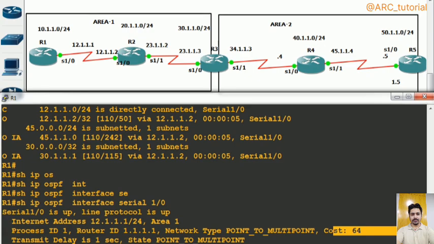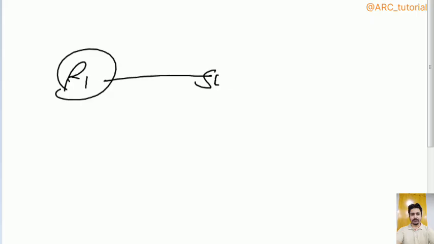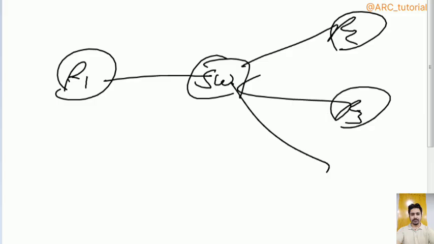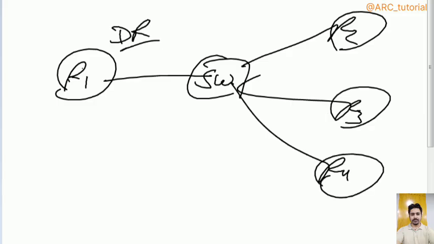Let me prove all these things. Let's say, guys, this is R1, this is a switch, this is R2, this is R3, this is R4, a kind of multi-access network. And now you have configured R1 as a DR because it is working as a hub. These all are spokes. Now R1 will have neighborship with R2, R3 as well as R4.